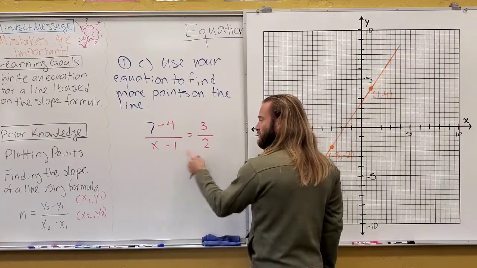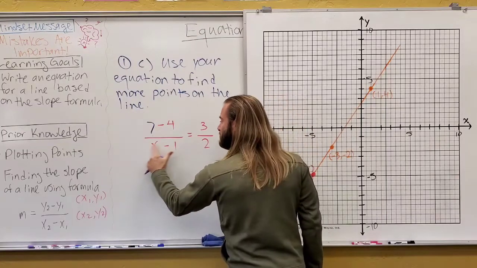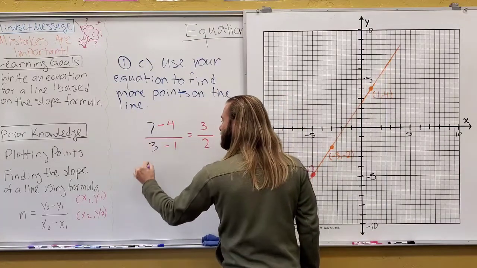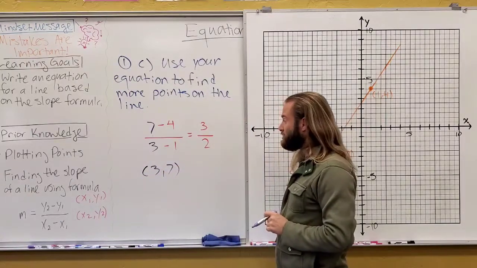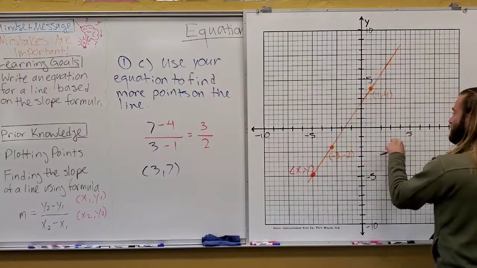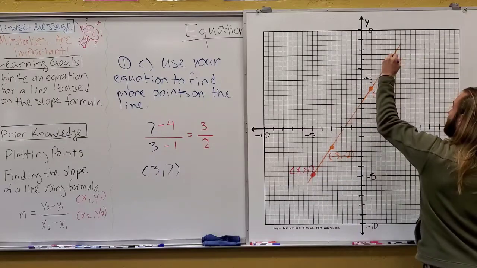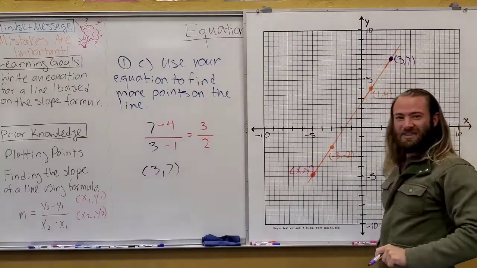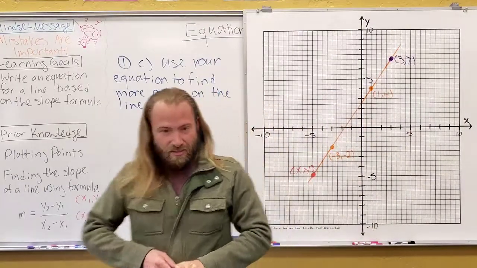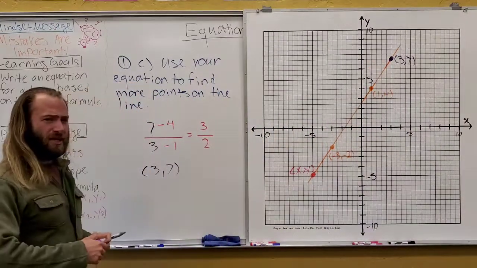And then 2, what am I going to subtract 1 from to get 2? Oh, that means x would be 3. So it looks like 3, 7 is going to make this work. And let's check this. 3, 7, yep. It's right there. Let's do one more together.